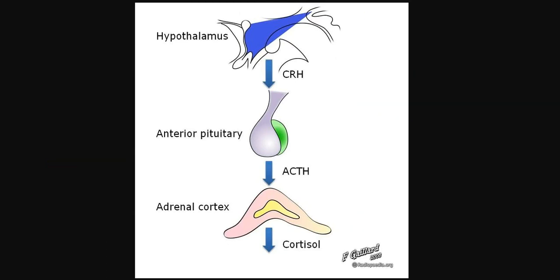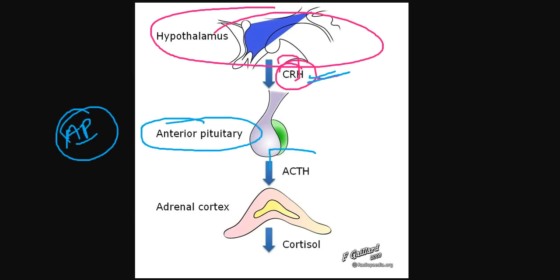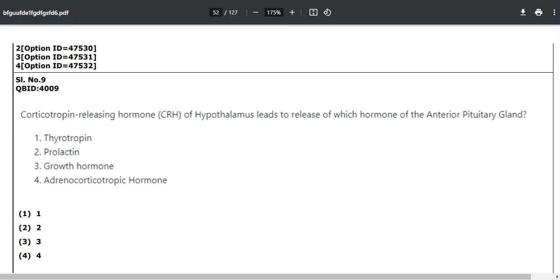First of all, the hypothalamus gets activated and releases CRH, corticotropin releasing hormone, which causes the anterior pituitary to release ACTH. Then this ACTH comes to the adrenal cortex and says, please release some cortisol. And then nobody is going to stop you from getting plus 2 marks over here.